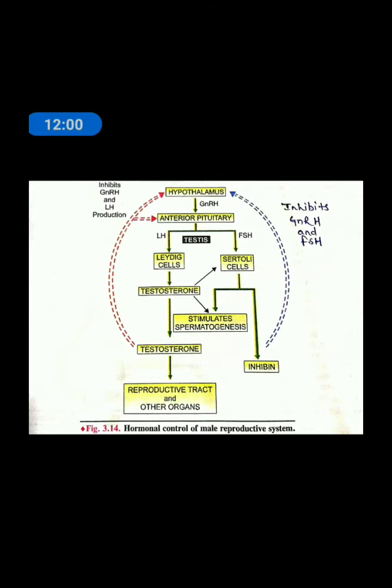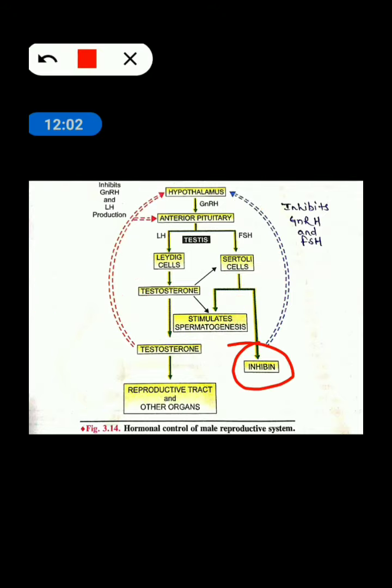I've told you about it, how it concentrates the testosterone and helps in spermiogenesis. Now we are talking about only inhibin, okay. What does this inhibin do? See, if a continuous signal comes for secretion of FSH, then it will continuously act on the Sertoli cell and continuously release inhibin. But if there is no more requirement of inhibin, what will happen?